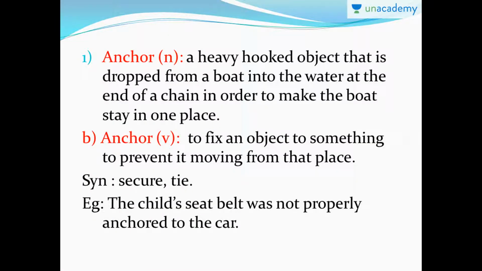The first one is anchor. Anchor is a noun that means a very heavy hooked object that is dropped from a boat into the water at the end of a chain in order to make the boat stay in one place. So you always anchor a boat because you don't want the boat to just sail off in the middle of the river or sea. So they use a hooked object. That means the tip of the object is in the form of a sickle. That means it can hold on to things. So that is dropped into the water so that the boat stays in one place.